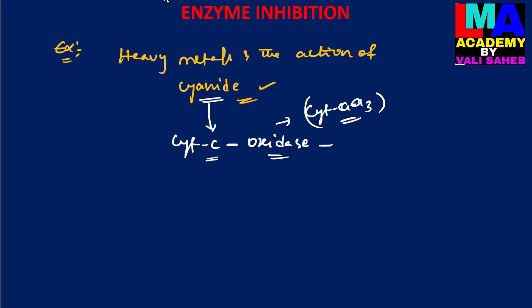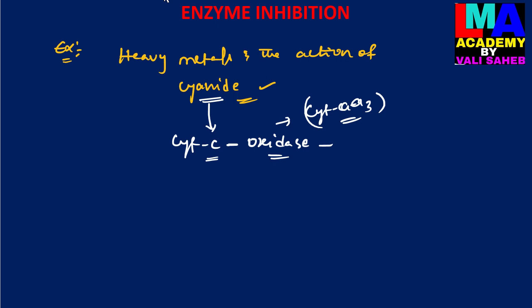This is a most poisonous substance which can cause diseases or kill animals. So heavy metals and cyanide acting on cytochrome C oxidase are examples of non-competitive inhibition.